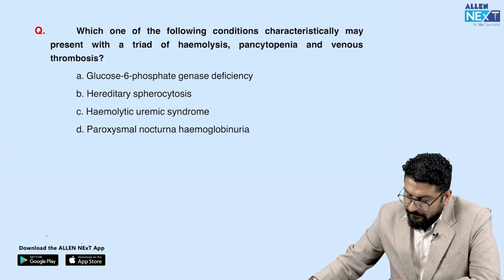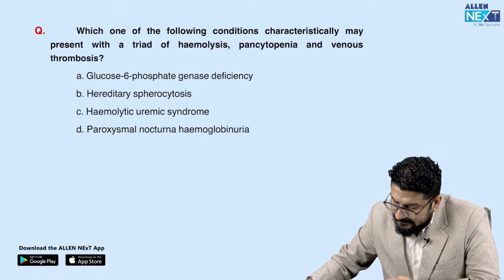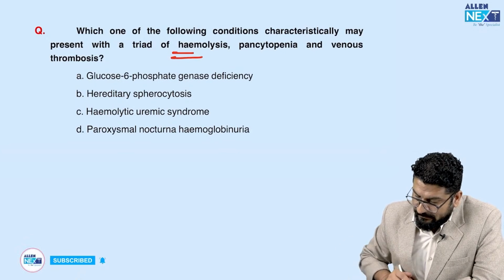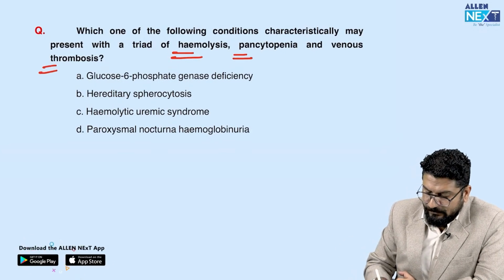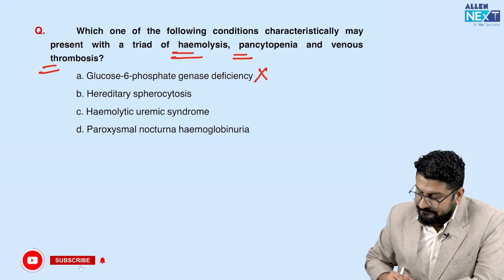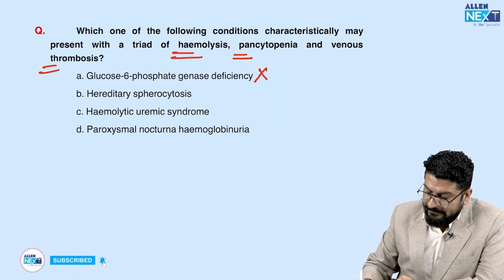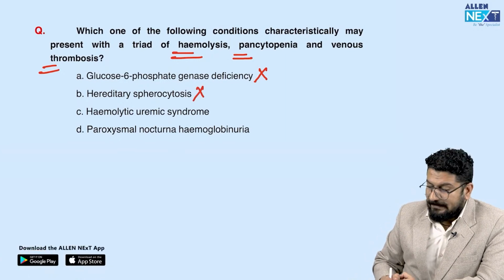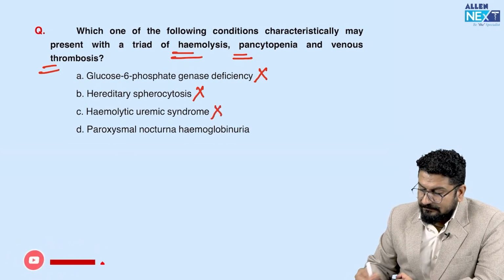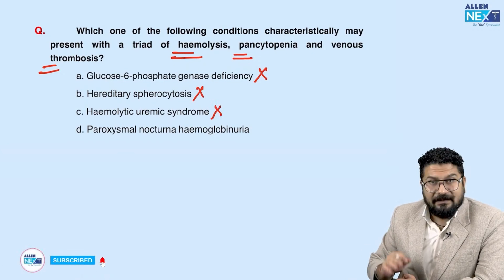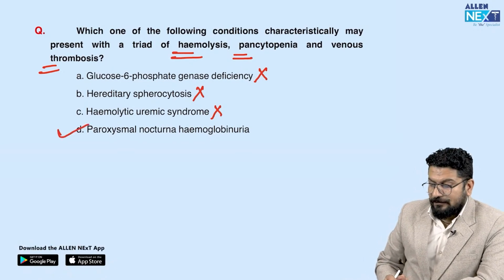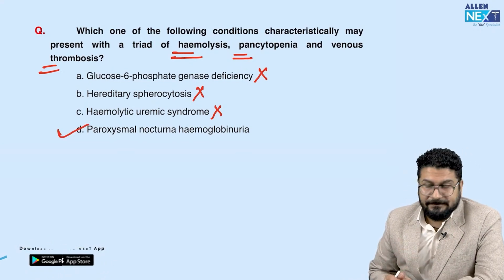Answer is simple. Which of the following conditions characteristically may present with a triad of hemolysis, pancytopenia and venous thrombosis? In G6PD you can see hemolysis, but rarely pancytopenia. In hereditary spherocytosis, you can see hemolysis, but again very rarely pancytopenia and venous thrombosis. Hemolytic uremic syndrome, again, you can see hemolysis. You can also see pancytopenia very rarely, but venous thrombosis is extremely rare. So the answer is PNH. PNH is a condition where you can see hemolysis, pancytopenia, and venous thrombosis.